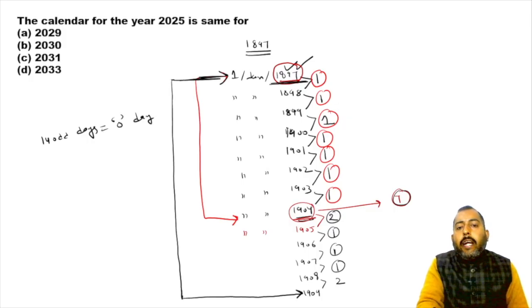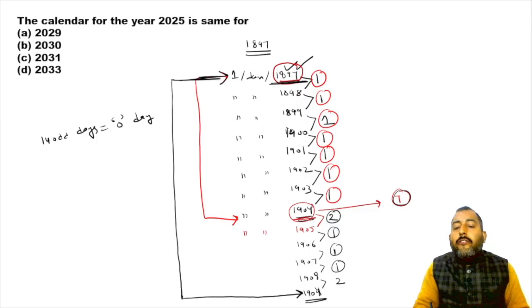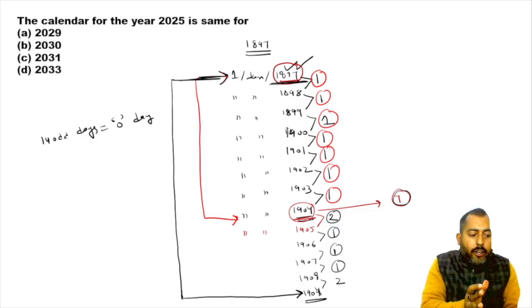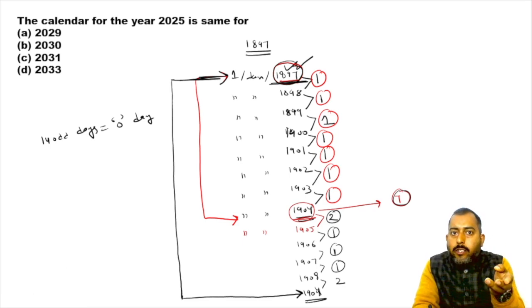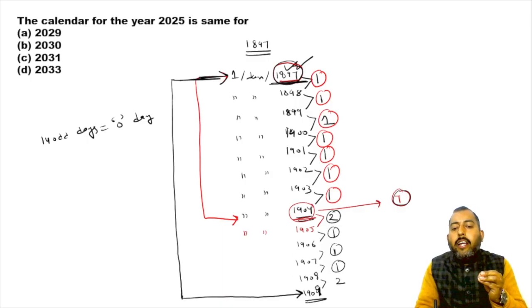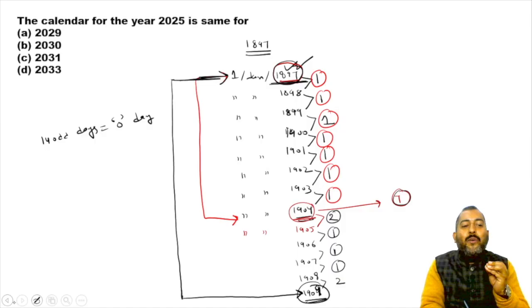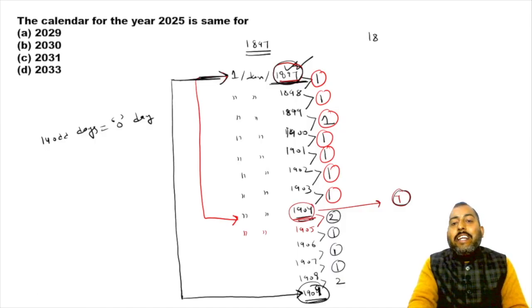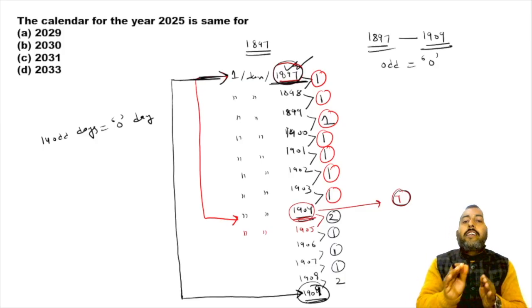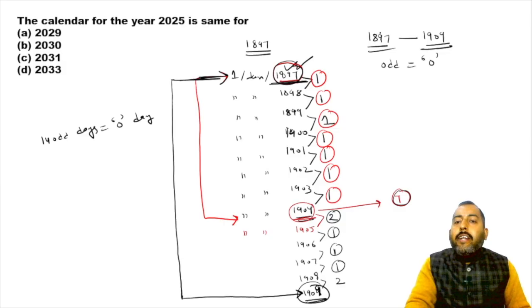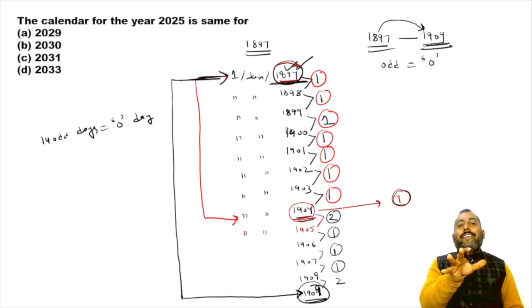Now 1897 and 1909 are justifying this condition of the number of odd days, and along with that, 1897 is a normal year and 1909 is also a normal year. So from 1897 till 1909, odd days are zero and both are normal years. So that is why I will say after 1897, 1909 will have the same calendar.